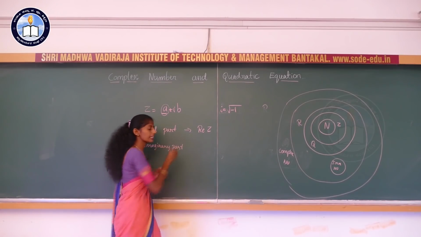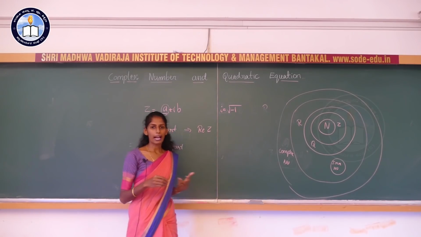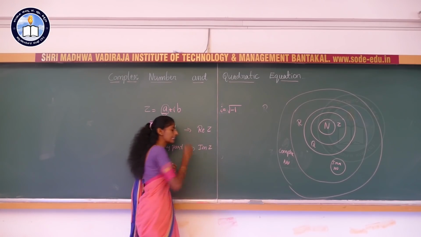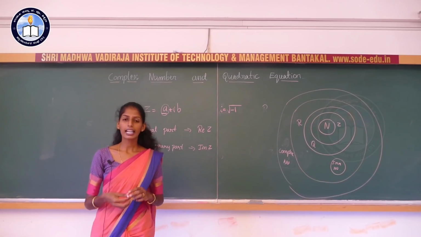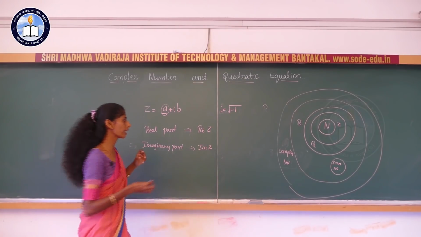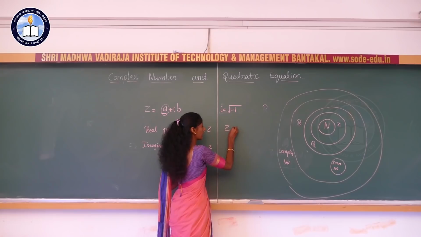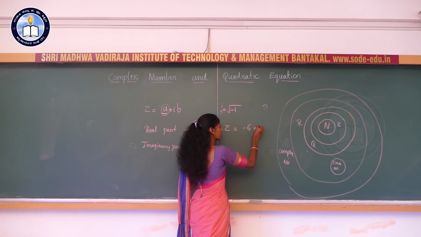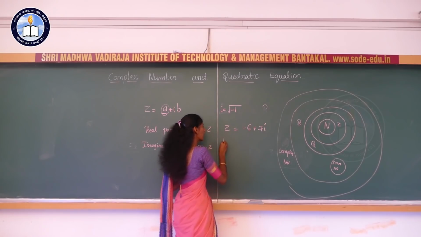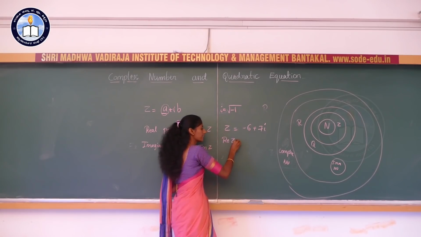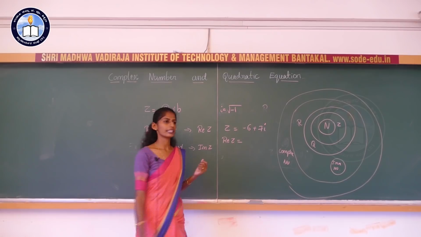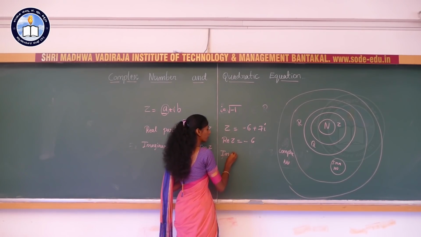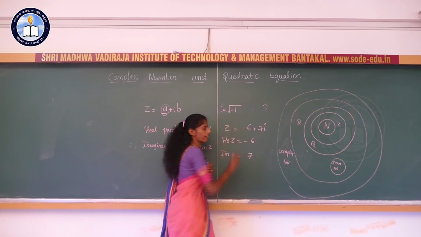The number with the i is called the imaginary part. It is denoted as Im of z, and the real part as Re of z. If we consider an example, z equal to minus 6 plus 7i, here the real part of z is nothing but minus 6 and the imaginary part of z is nothing but 7.